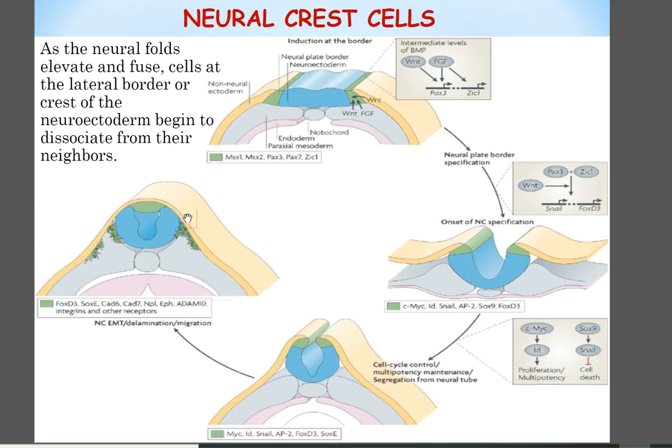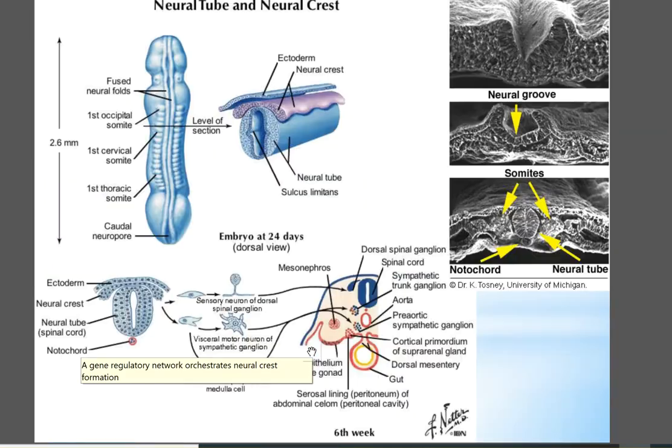As I told you, during the closing of the neural tube, or some time after the closing of the neural tube, the green coloring here, the neural crest cells, is formed at the edge of the neural fold as a result of the intermediate concentration of BMP4, and these cells make different cells in our body. You can see here the neural crest cells. This is the surface ectoderm, the neural tube, and the purple is the neural crest cells.